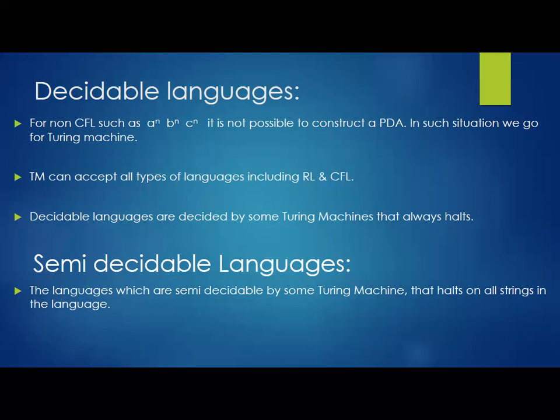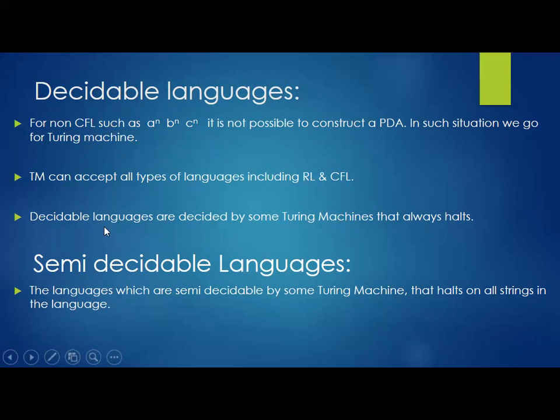You may ask why we need to go for FSM and PDA, and why we can't go directly for the Turing machine. Because we first need to understand what a regular language is and how it can be handled by a machine, then what a CFL is and how it can be accepted or rejected by a pushdown automata. We need to learn the basic questions first, then go for the advanced kind.